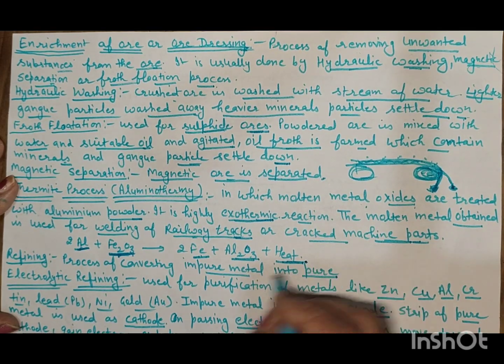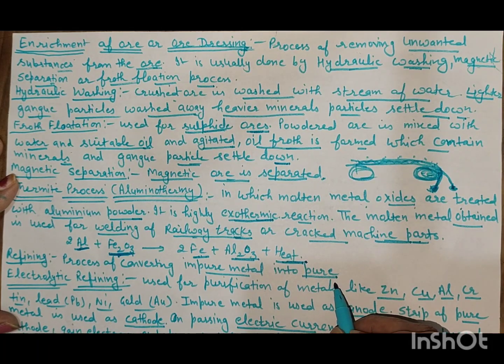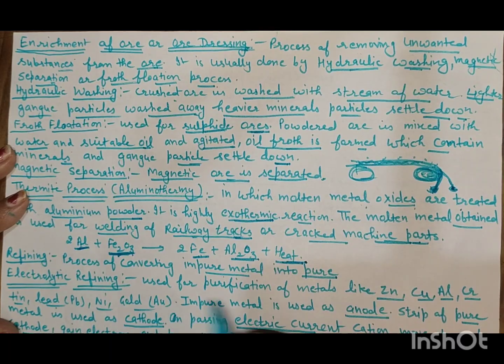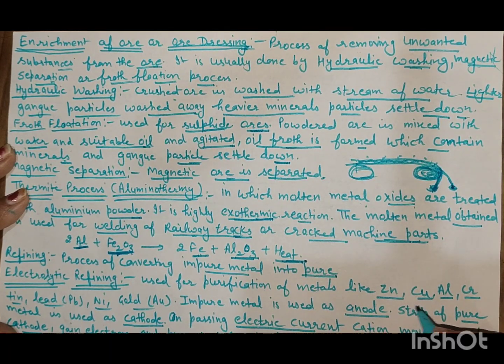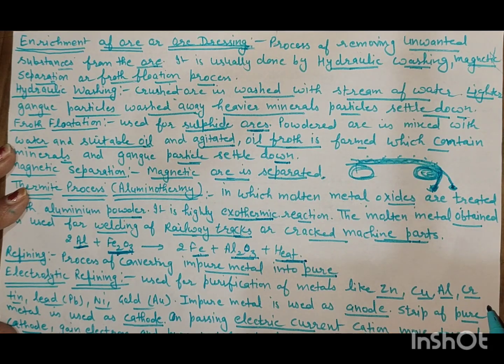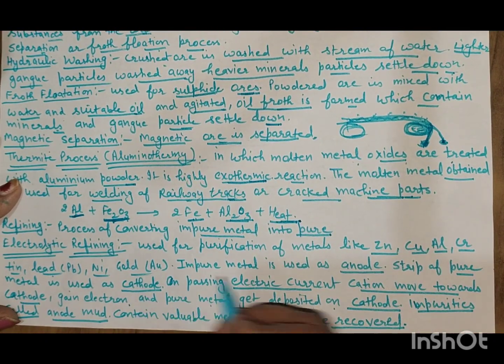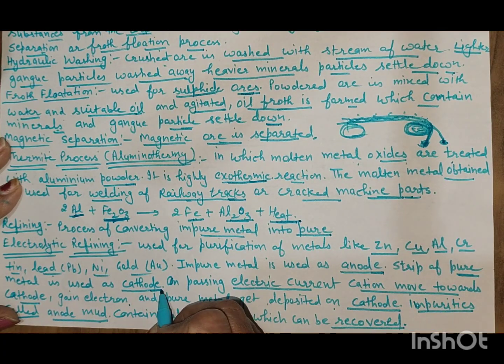Refining. Refining is the process of converting impure metal into the pure metal. First is electrolytic refining. It is used for the purification of metals like zinc, copper, aluminium, chromium, tin, lead, nickel, gold. Impure metal is used as an anode and strip of the pure metal is used as cathode.